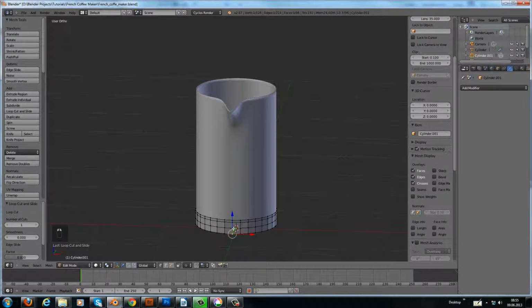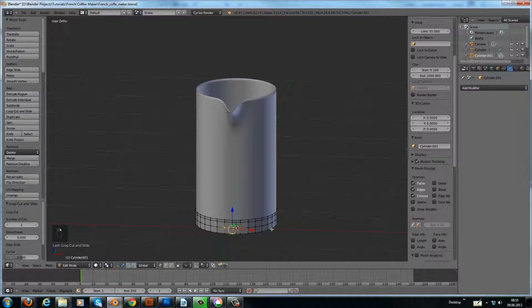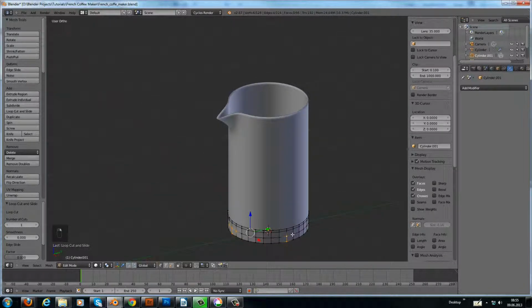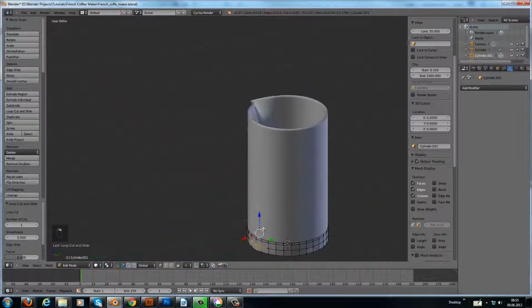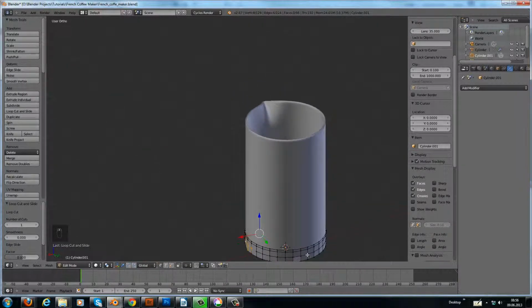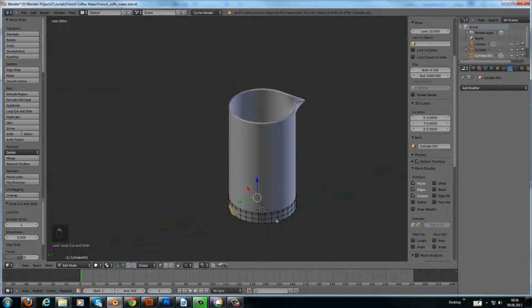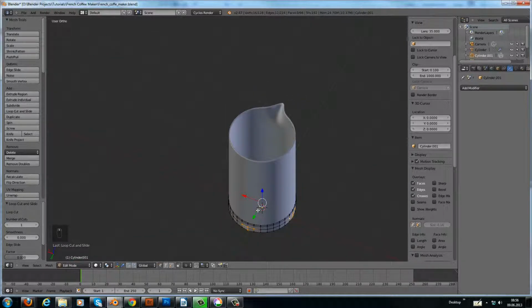Then we grab these four guys, these four, these four, and this one. I'm not doing a mirror or something like that because I want to show you how it's done without a mirror.